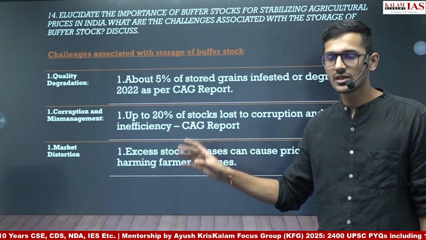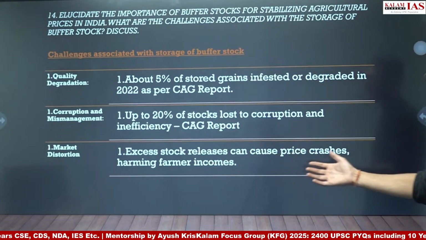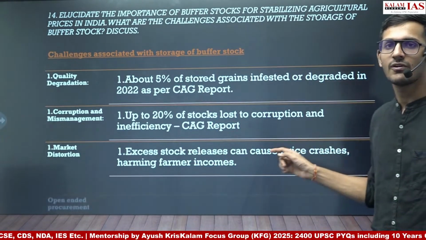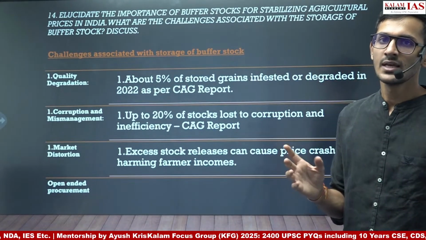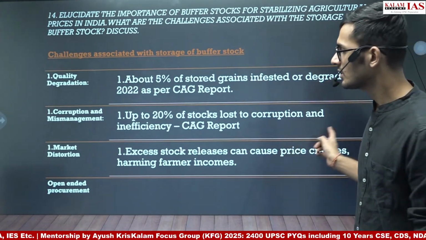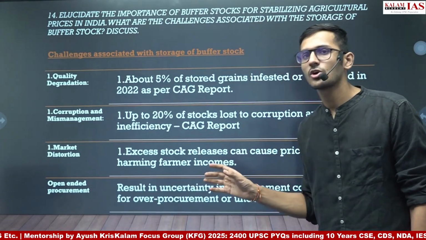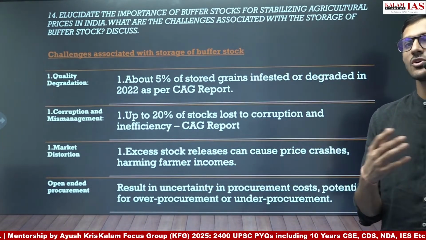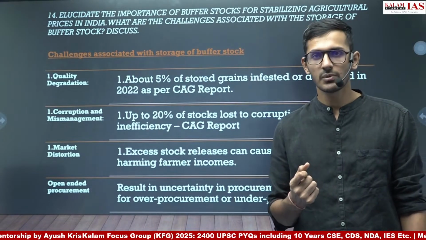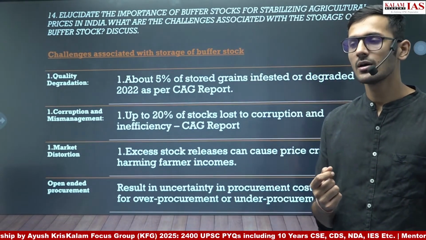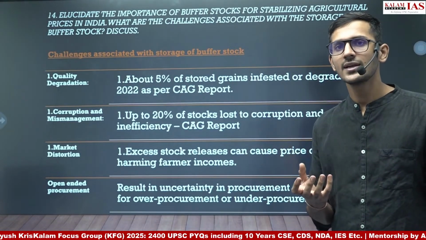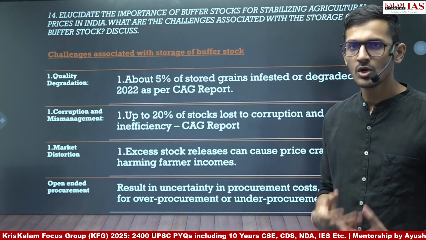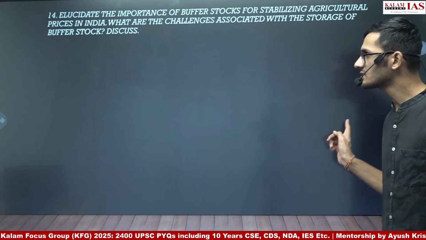Market distortion is another problem, that excess stock release can cause the price crashes and harm farmers' income. So government tries to reduce the food grains prices, but it can also harm income of the farmers. Open-ended procurement is another problem, because government does not have any target for procurement of buffer stock under the minimum support price. So the procurement is open-ended, and as a result, it results into overstocking. So that is another challenge.